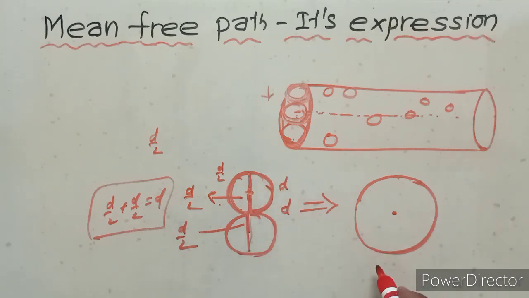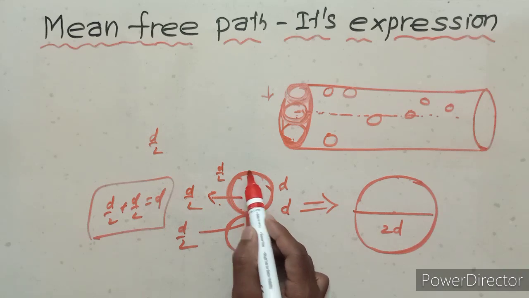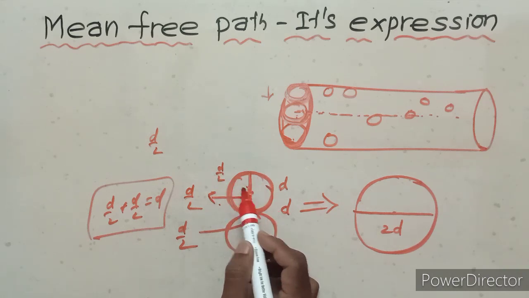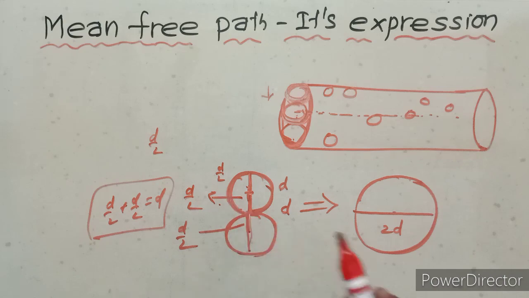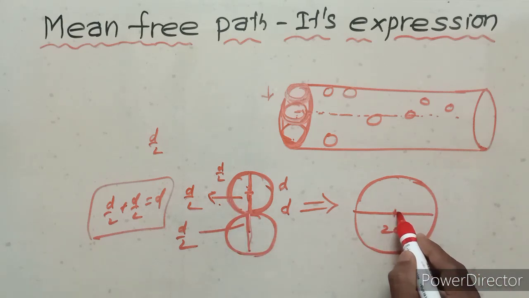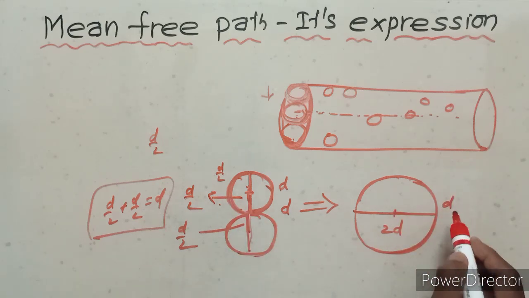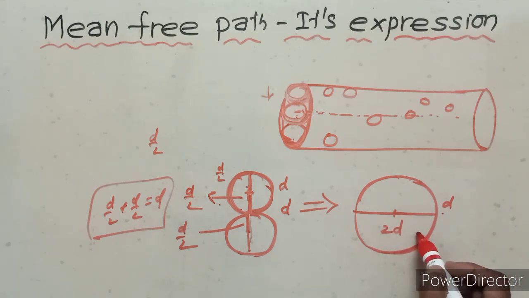So totally this is 2d. But here the radius is d upon 2. So here, after collision, the radius is d and the diameter is 2d. Okay, this is d, this is d.